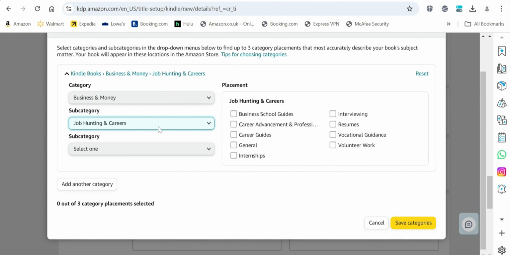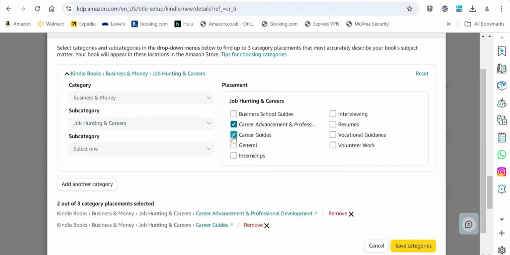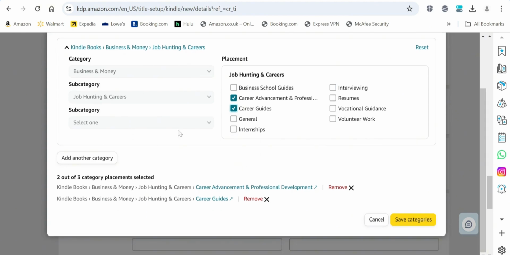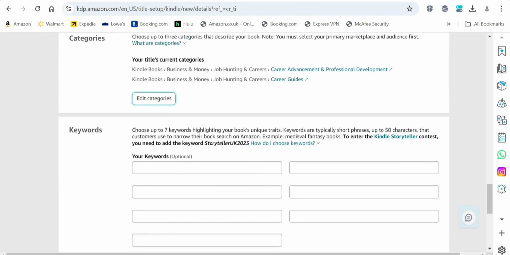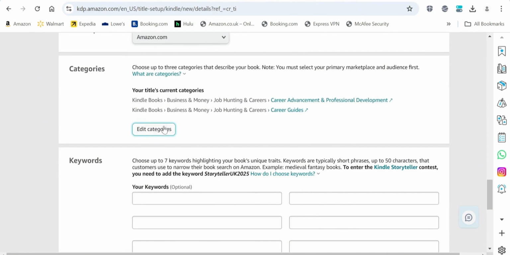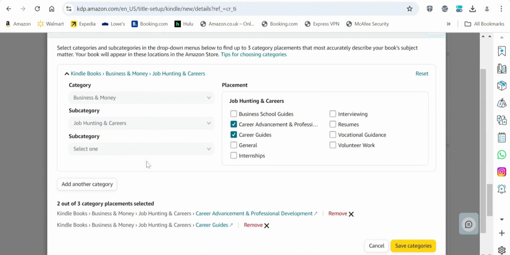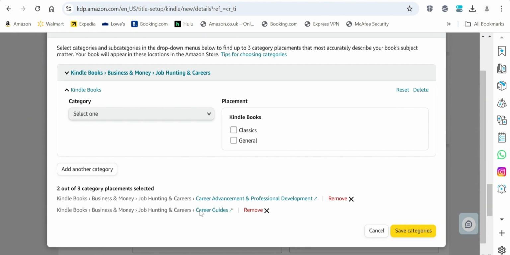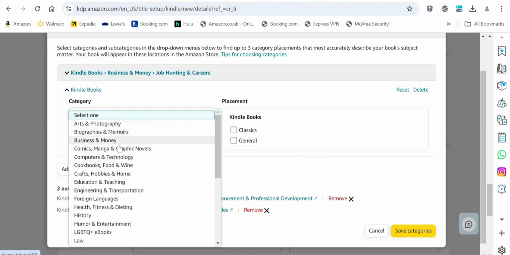So you can come here and choose the subcategory. Career advancement, or no, career guides. You can do career guides, career advancement, interviewing. No, it doesn't talk more about that. We've chosen 2, so come here and save. And if you change your mind about the categories you've chosen, you can just go right ahead and edit it. So you can choose another category because you have an opportunity to choose 3.